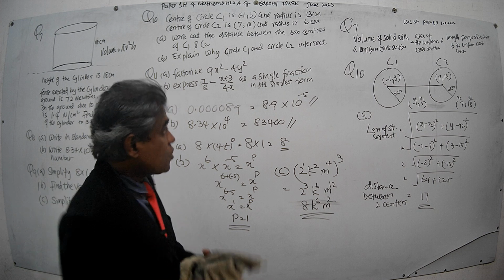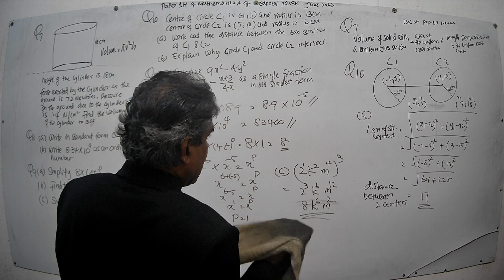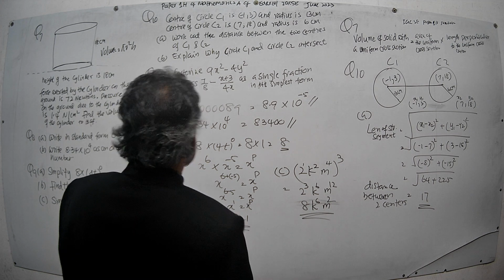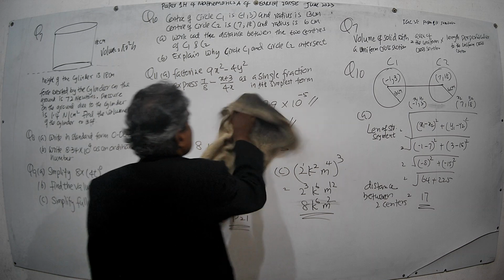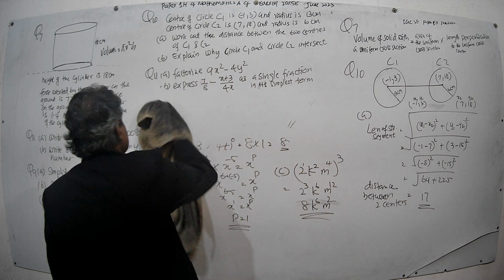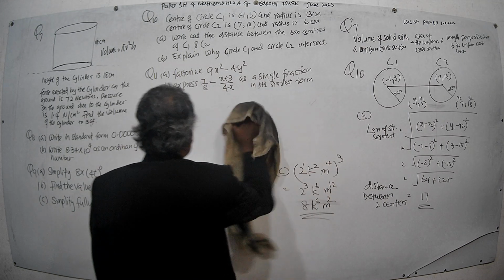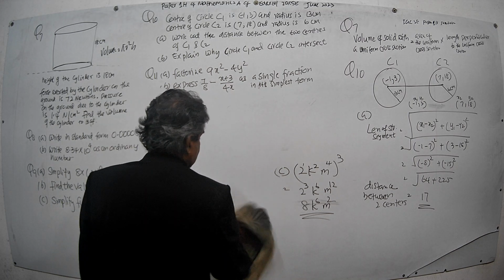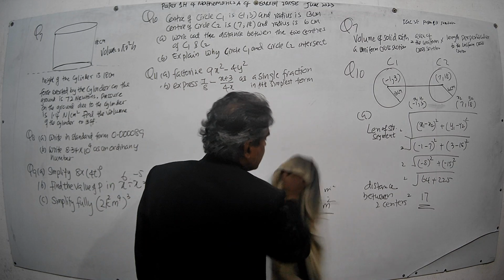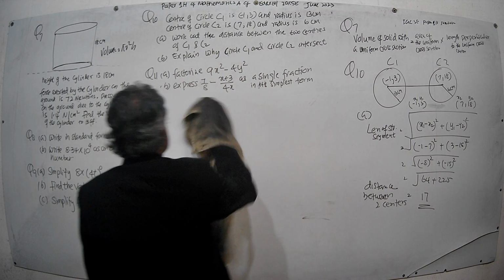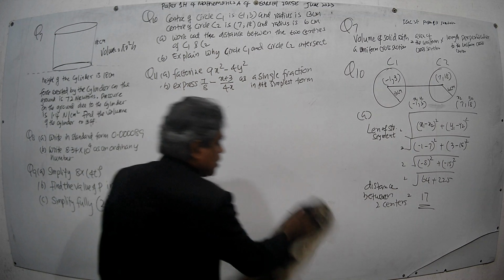Now, next question. Explain why these two circles intersect. Now the distance between two centers.